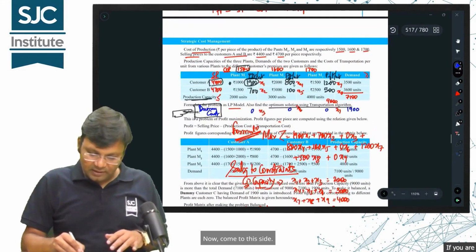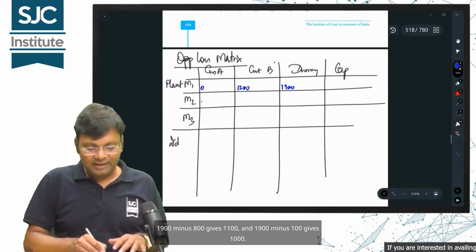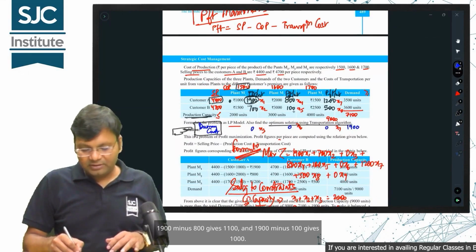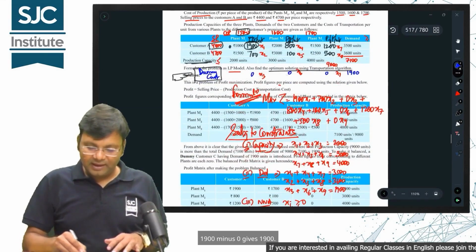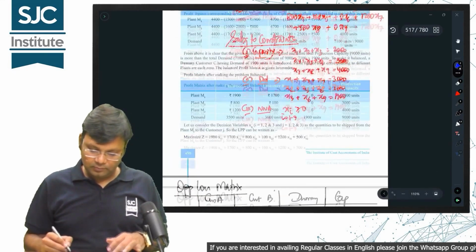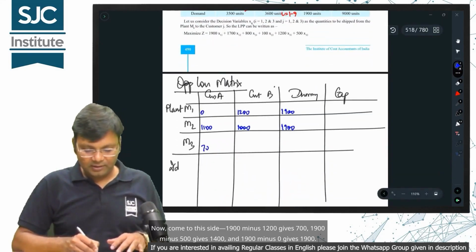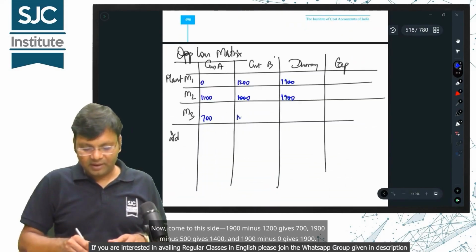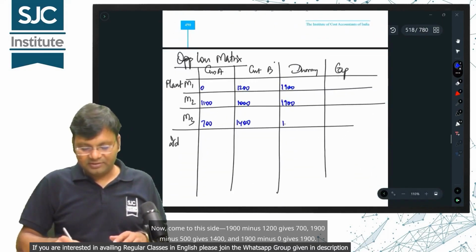Now, come to this side. 1900 minus 800 gives 1100 and 1900 minus 100 gives 1000. 1900 minus 0 gives 1900. Now come to this side. 1900 minus 1200 gives 700. 1900 minus 500 gives 1400 and 1900 minus 0 gives 1900.